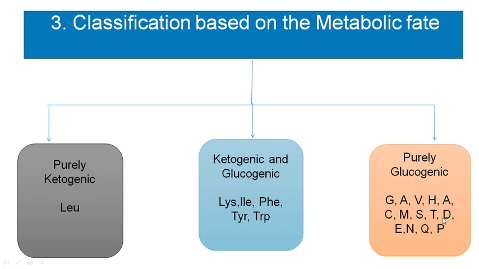The sound D, aspartic. Okay, D stands for aspartic acid. E for glutamic, E sound. Okay, glutamic acid. N for asparagine, and Q for glutamine. The pronunciation glutamine, instead of G you write it as Q, glutamine. Okay, so Q stands for glutamine, N stands for asparagine, E for glutamic acid, D for aspartic acid, and P for proline. So these are the glucogenic amino acids.